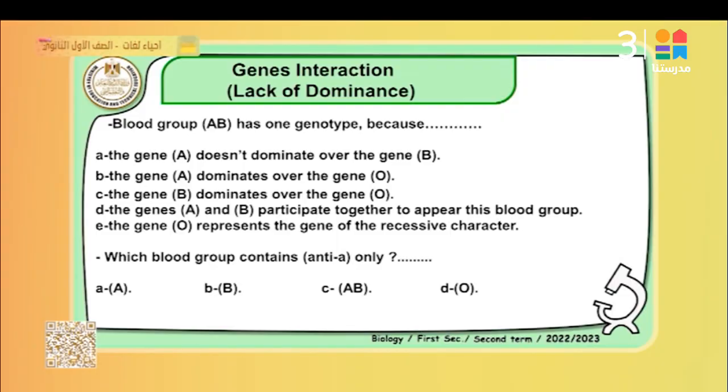But in blood group O, this is the recessive trait that doesn't contain any antigen, but it contains two types of antibody, anti-A and anti-B. So the best answer to the first question is that the gene A doesn't dominate over the gene B. And the second question, which blood group contains anti-A only, is blood group B, the best answer is B. Focus on this answer, please, in these slides. Okay, follow me, please.